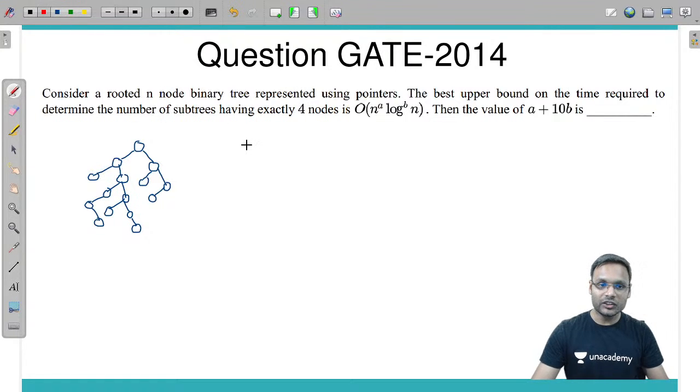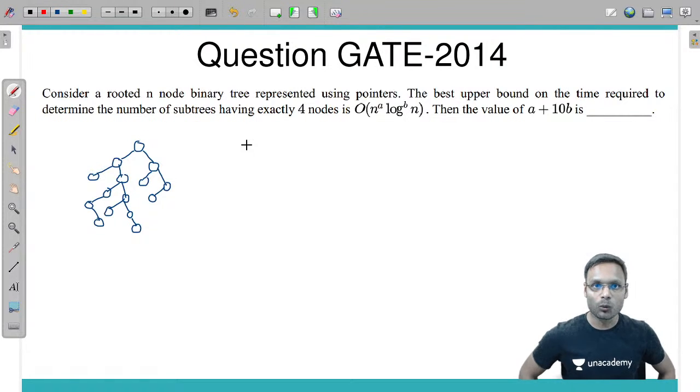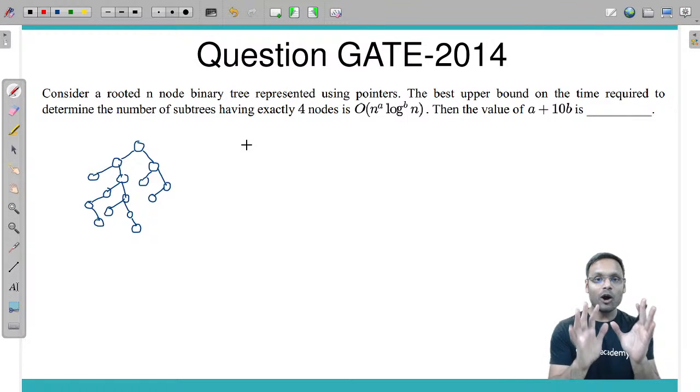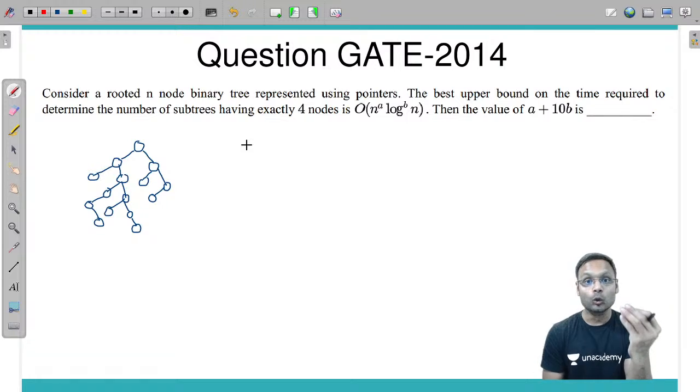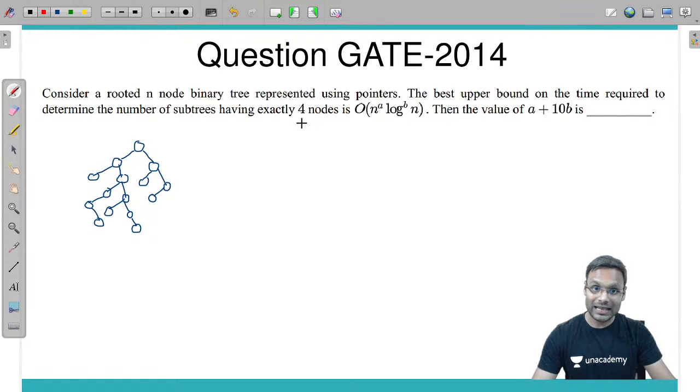In this particular tree, I need to find out how many such kind of nodes are there which are the root of subtree, and those subtrees are having 4 number of nodes exactly.